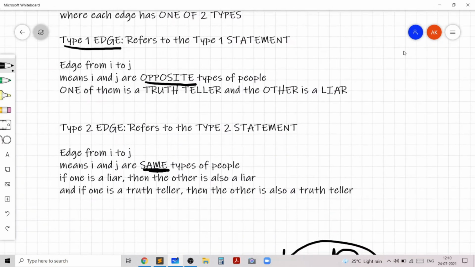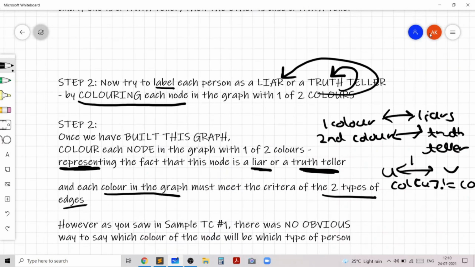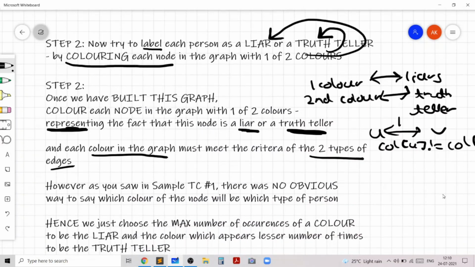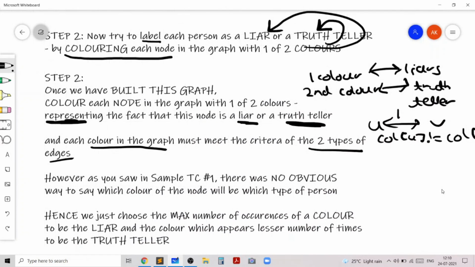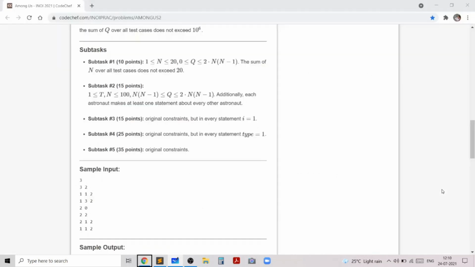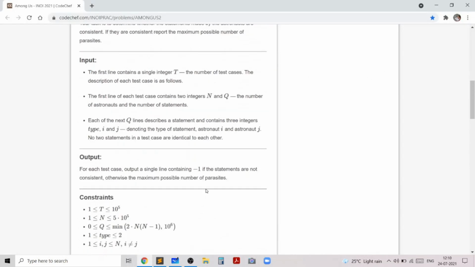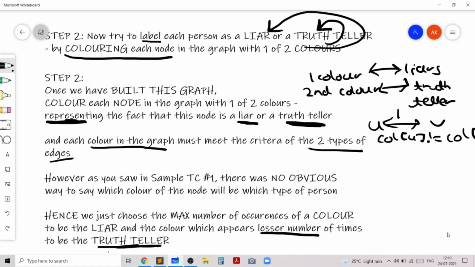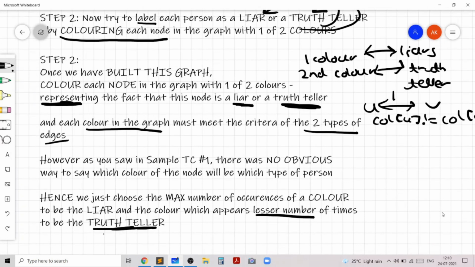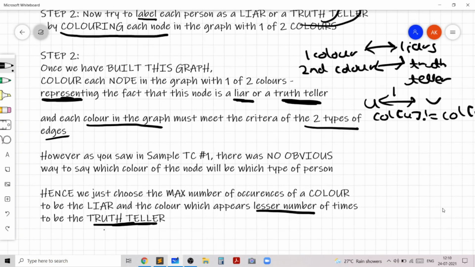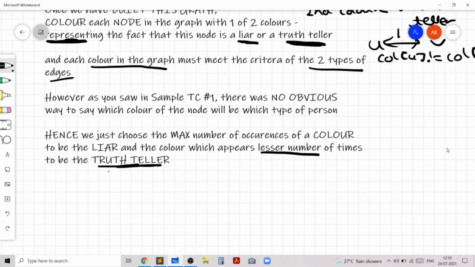So we basically didn't know which color to assign as a liar and which color to assign as a truth teller. And that's why we'll choose the color with the maximum occurrence as the color for the liar, and the color which appears fewer times to be the color of the truth teller. That's because we need to find the maximum possible number of parasites or liars. Hence we do this.